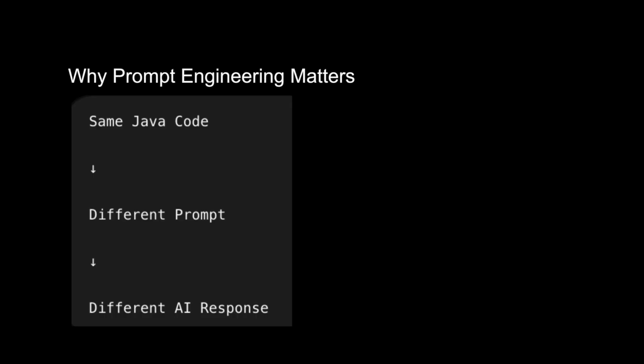This is one of the biggest mindset changes for software developers. In traditional programming, different code produces different output. In AI applications, the same code can produce very different results because the prompt changes. Imagine these two prompts: "Write a leave application," or "Write a professional leave application to a manager requesting 2 days off because of illness." The Java code is identical, only the prompt changes, yet the quality of the output is completely different.